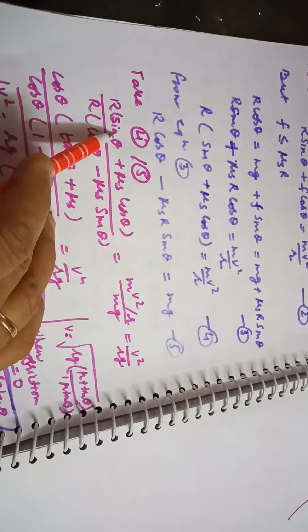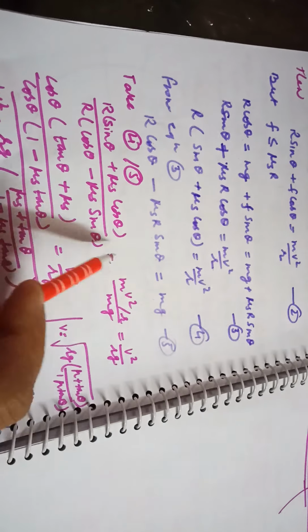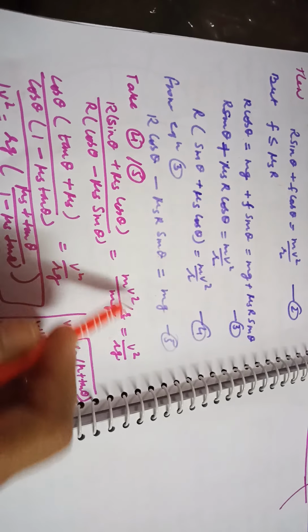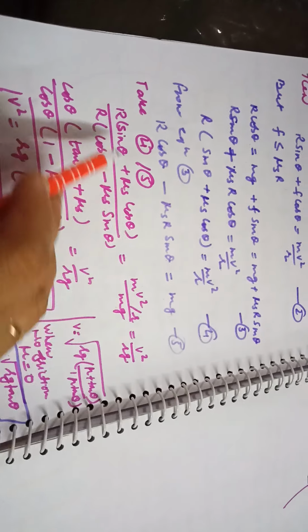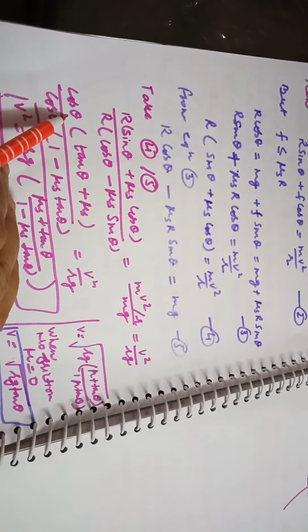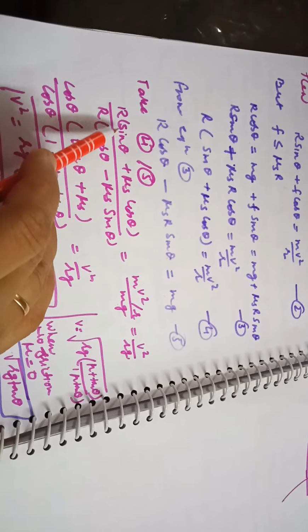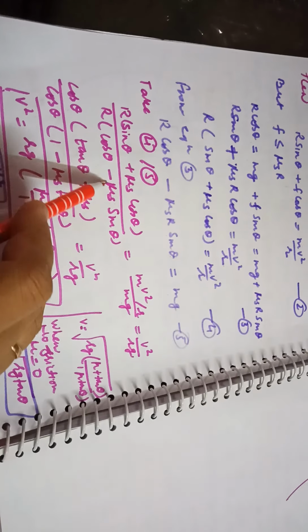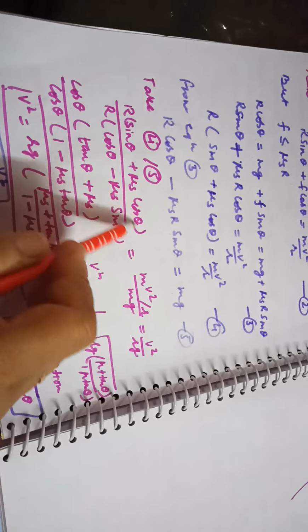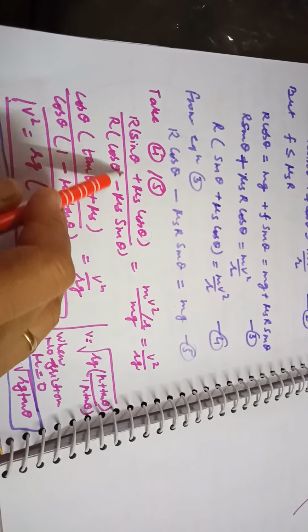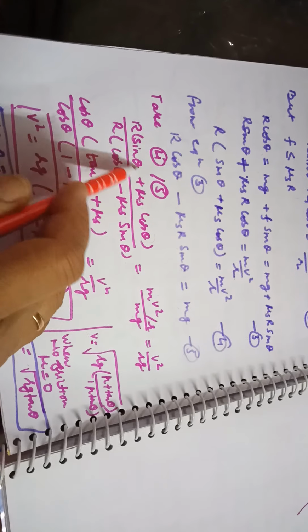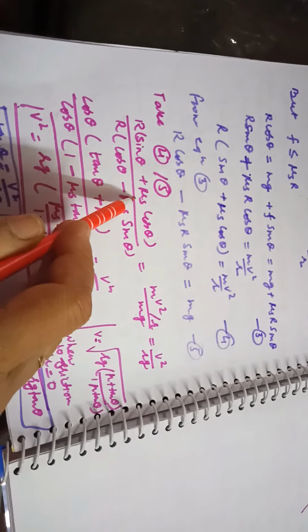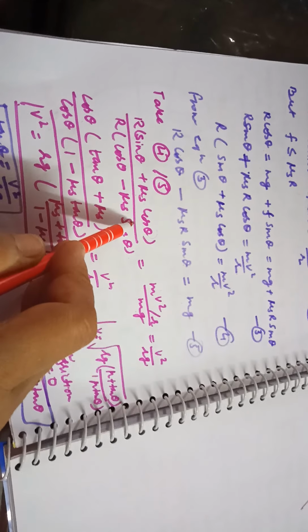So by taking the ratio of equation number 4 and 5, you will be getting mv square upon r over mg, m and m cancelled out, v square upon rg, and from here r and r cancelled out, and you will be getting the value sin theta plus mu s cos theta over cos theta minus mu s sin theta. Take cos theta common from this bracket and cos theta from this bracket. So when you take cos theta from this bracket, this will become sin theta upon cos theta plus mu s cos theta upon cos theta.